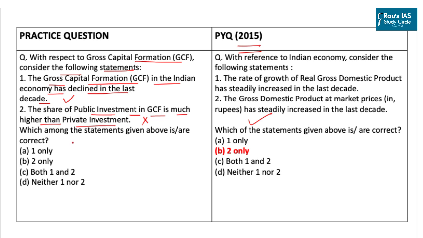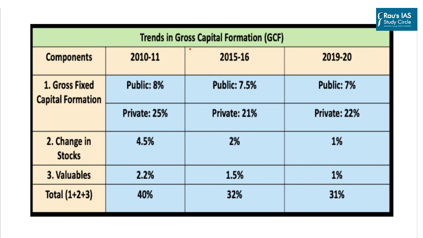To understand the explanation for this question, we have to see this infographic. The infographic analyzes the trends in gross capital formation. Gross capital formation basically has three components, that is gross fixed capital formation, change in stocks and valuables. Now as we can see, the GCF has decreased from 40% to 31%. That is, the GCF in 2010-11 was 40%, which has now decreased to 31% in 2019-20. So in a decade, there has been a decline in gross capital formation, which was the first statement of the question.